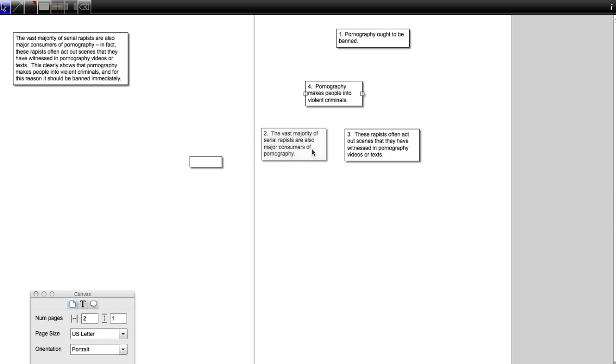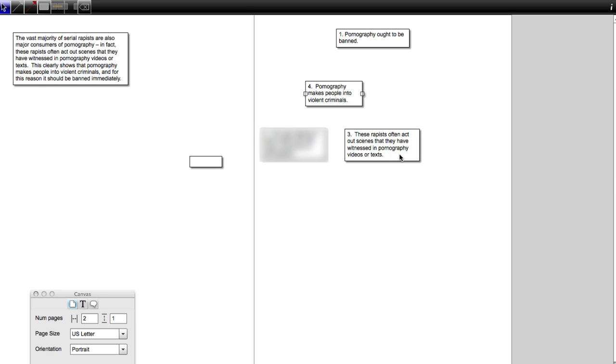Well, let's look. Let's say that it's false. Let's say someone comes out and says, actually, there's a new study that falsifies premise number 2. The vast majority of serial rapists also are not major consumers of pornography. I don't want to ask whether 2 being false makes 3 false. I want to ask whether 3 can still function as evidence. Does 3 matter if 2 is false? These rapists often act out scenes that they have witnessed in pornography, videos, or texts.